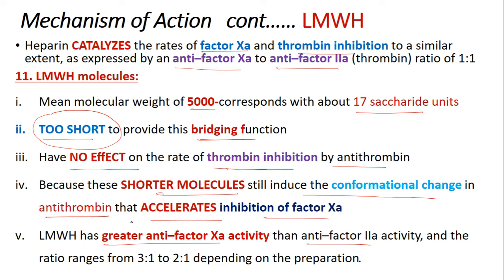The reason being, it only brings about conformational changes in the antithrombin to accelerate the inhibition of factor 10A. Why can it not inhibit thrombin function? Because of its short length, it will not be able to provide a scaffolding bridging function to hold the thrombin.